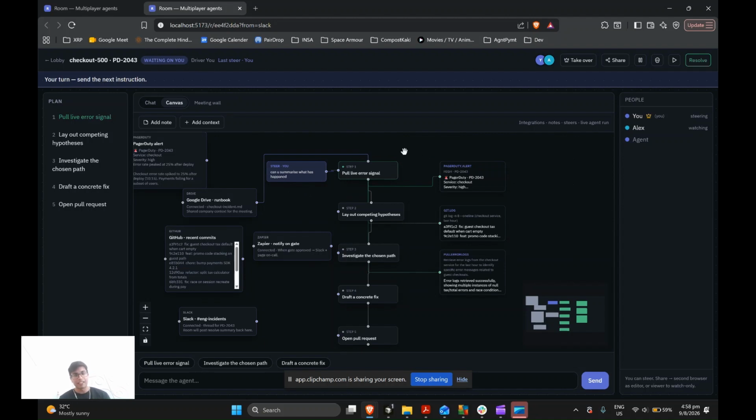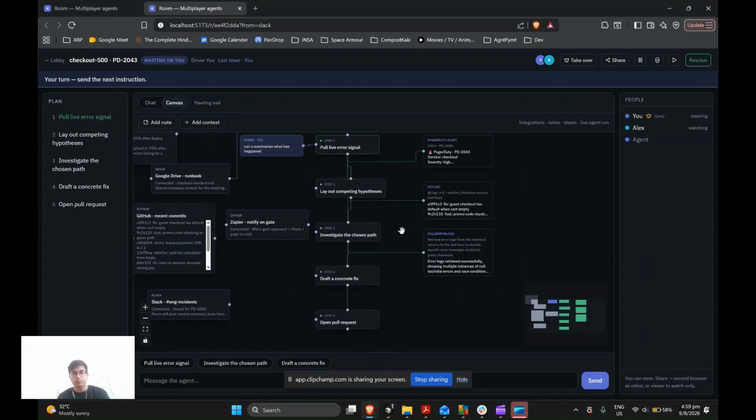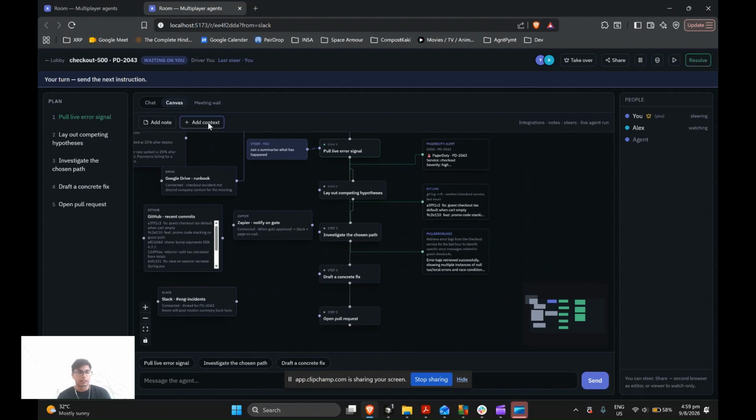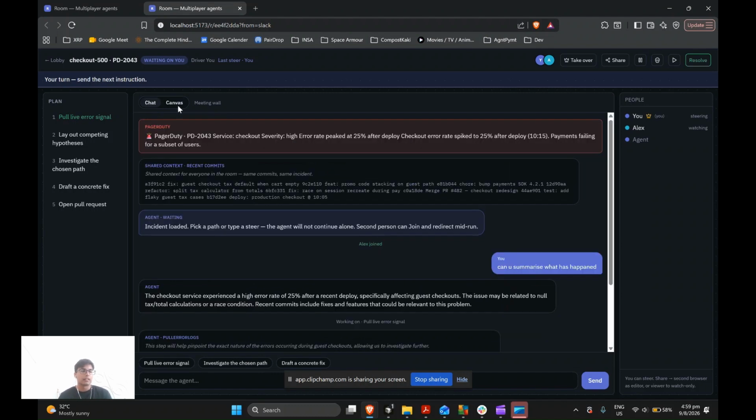Now, of course, software engineers aren't just looking at this and figuring out stuff, right? They're looking at code bases, they're looking at Jira tickets, looking at all sorts of different things, looking at PagerDuty. And so this is just to simplify things for them, right? To pull things from different applications like Google Drive, from GitHub, from Slack, from Zapier, etc. This is just for demo purposes. So this is just the canvas part, and this is the chat part.